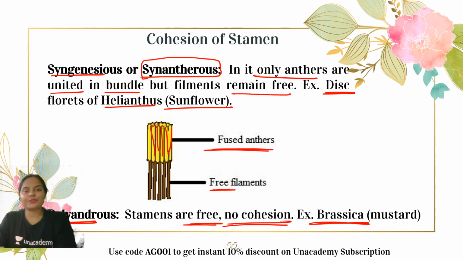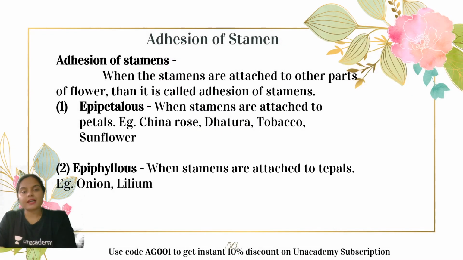Now let us go through the adhesion of a stamen. Okay, guys. So see, I told you when the stamen is attached to any other floral part other than the stamen, then it is known as what? Adhesion of a stamen. Okay. And what is generally seen? The stamen can stay attached to the petal. In that condition, the condition is known as epipetalous condition. Okay. When the stamens are attached to the petals, examples include China rose, Dhatura, tobacco, sunflower.